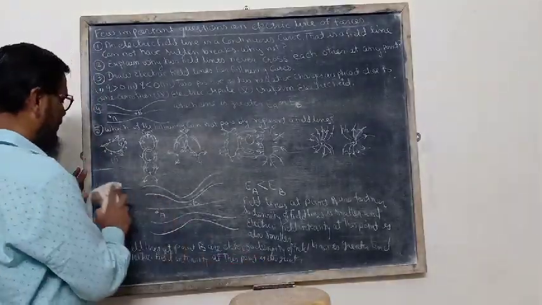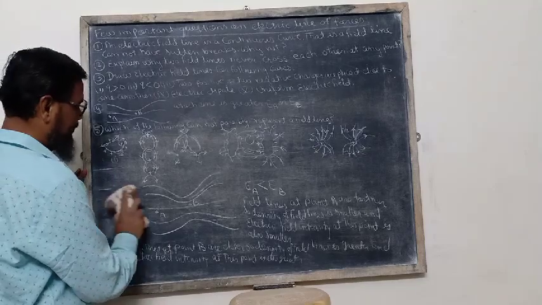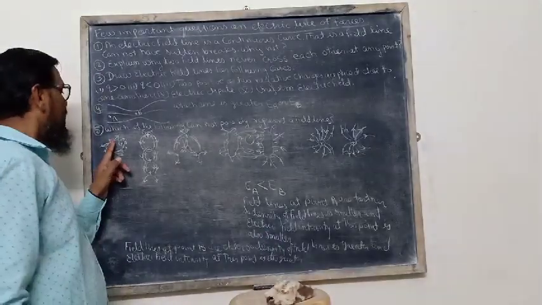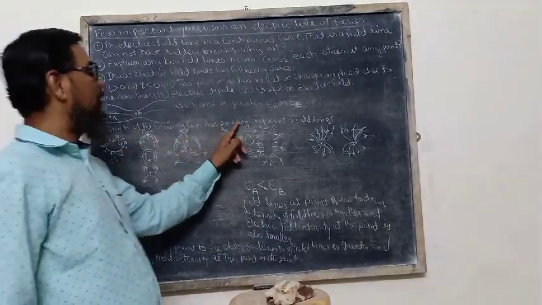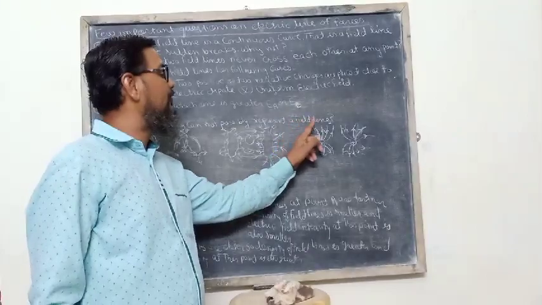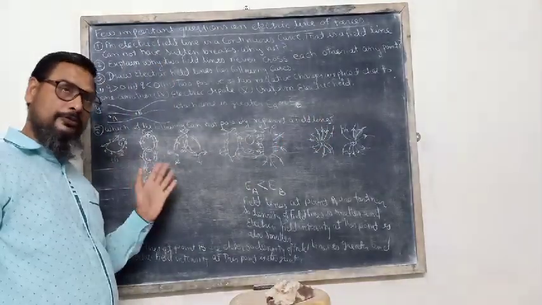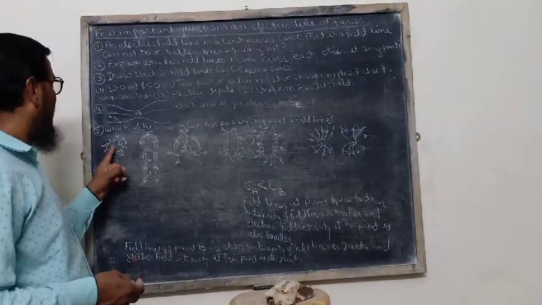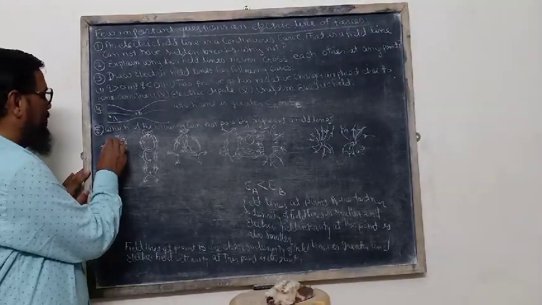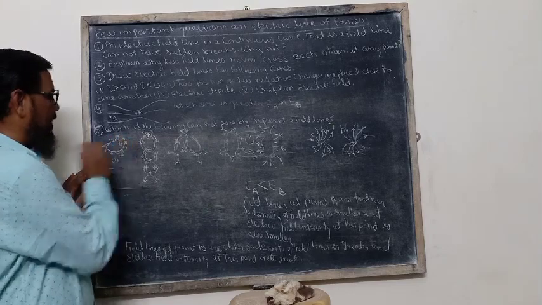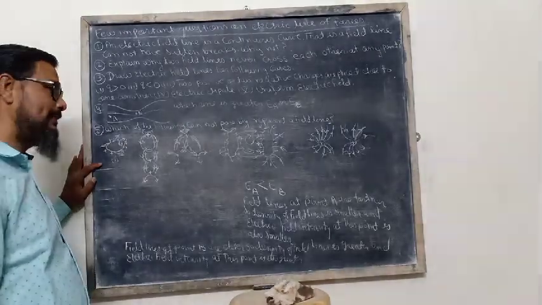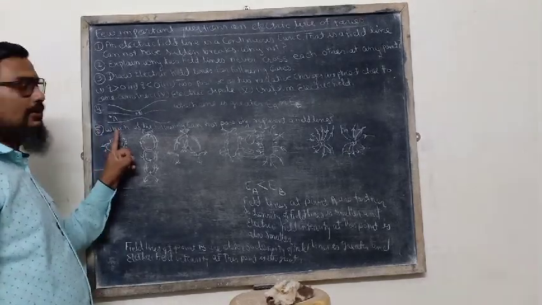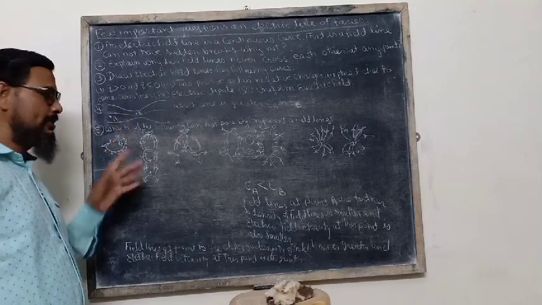Now we shall discuss question number 5. Which of the following cannot possibly represent a field line? We have discussed the characteristics of field lines. Here a positively charged body is given to us, and we have studied that field lines are always perpendicular to the surface of a charged conductor, whether it is positive or negative.